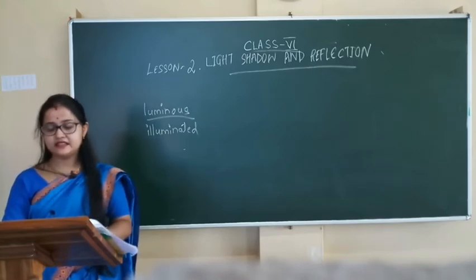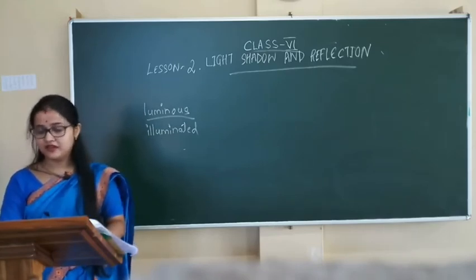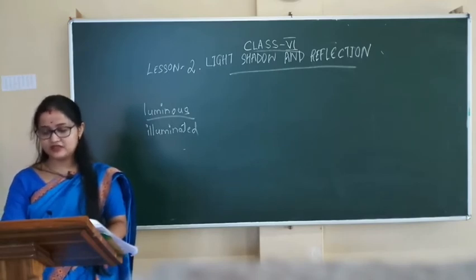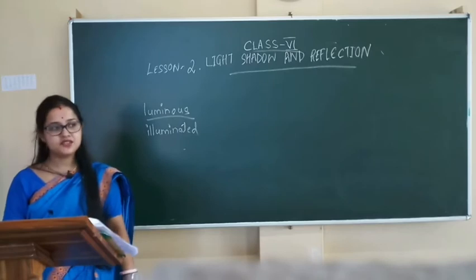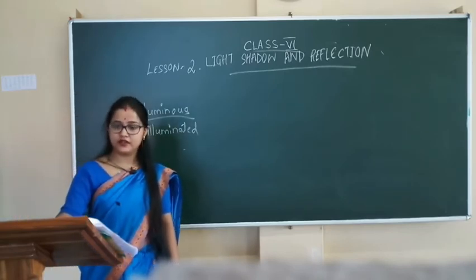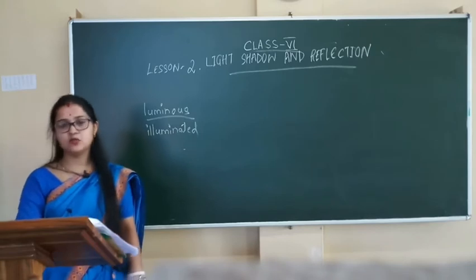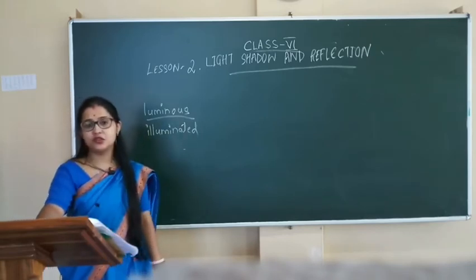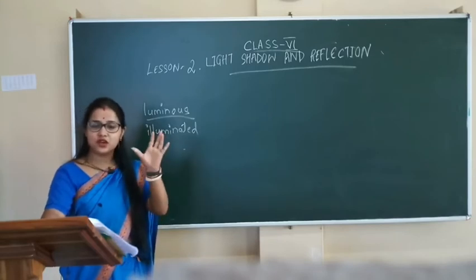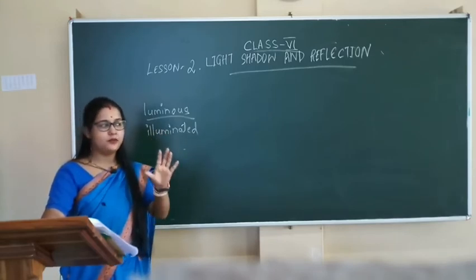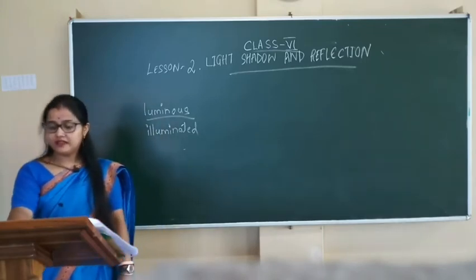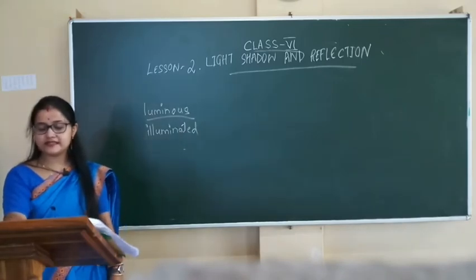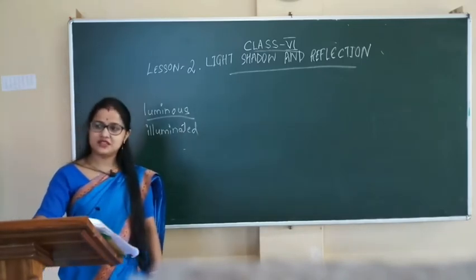Similarly, sunlight illuminates the moon. The earth and the moon are solid, opaque objects. Hence, they cast shadows. The eclipse of the moon and the sun occurs because of these shadows. This is the reason why eclipses occur. See, it is given here. As I told you, what are opaque objects? Those which do not allow light to pass through, isn't it? We cannot see light on the other side. So, the eclipse of the moon and the sun occurs because of this shadow.